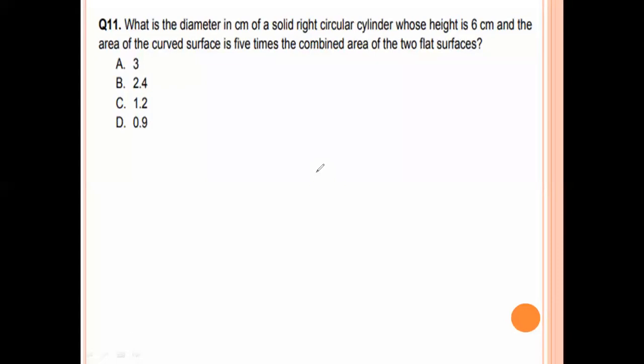Next, what is the diameter in centimeter of a solid right circular cylinder whose height is 6 centimeters and the area of the curved surface is 5 times the combined area of the two flat surfaces. Now here we find the diameter of the solid circular cylinder. The area of the curved surface is 2 pi r h equal to 5 times into the combined area of flat surface, 2 pi r square. Pi gets cancelled.